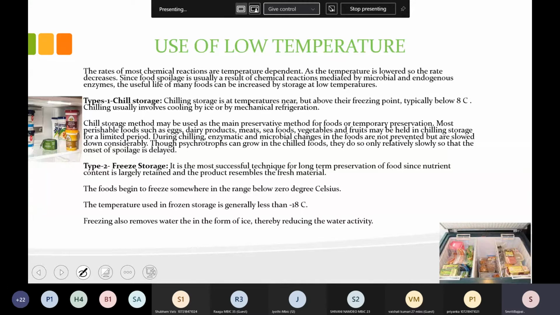Now it is again of two types: one is chill storage and the second is freeze storage. Chill storage is generally refrigeration, below 8 degrees, and freeze storage is less than minus 18, minus 20 degrees. These are the two forms of low temperature used for food preservation. Here they are reducing the water activity, removing the water in the form of ice, and that way they help in reducing microbial activity.